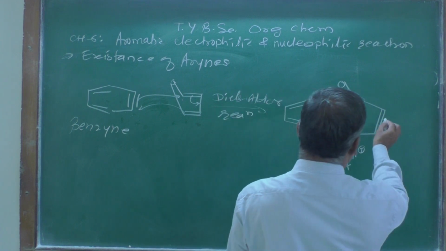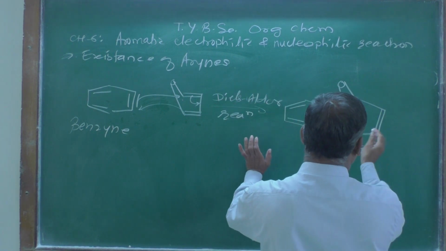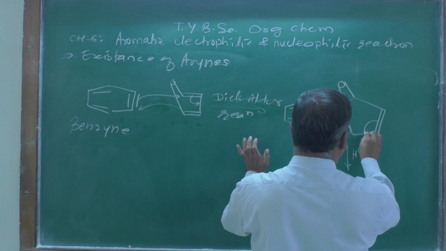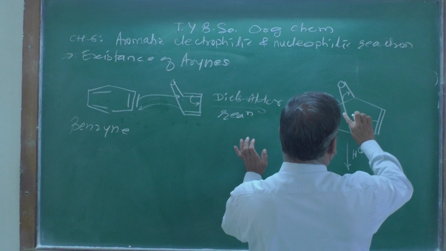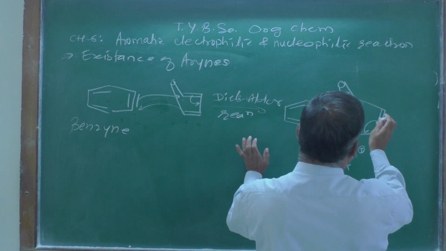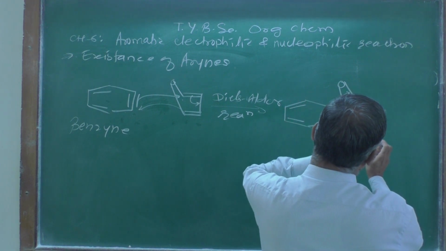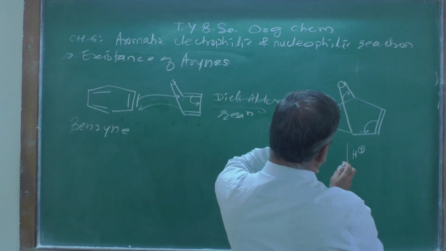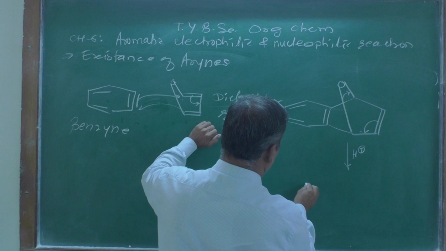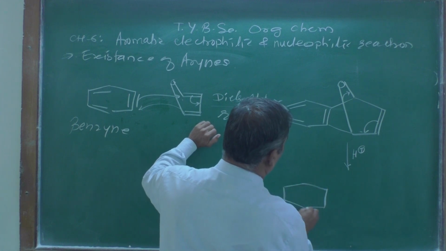Now look here, this double bond shifted from here to here, and this bond is broken and formed over there, like this, so that we get the product here like this.